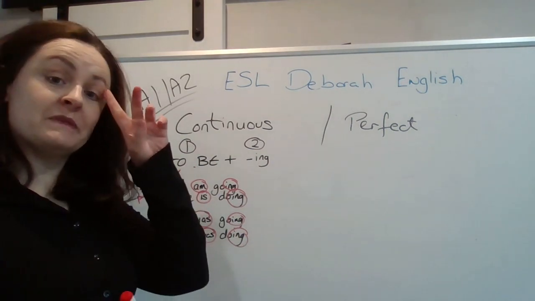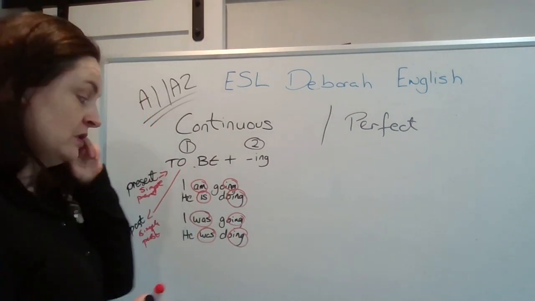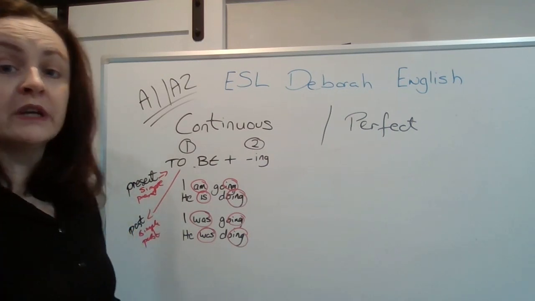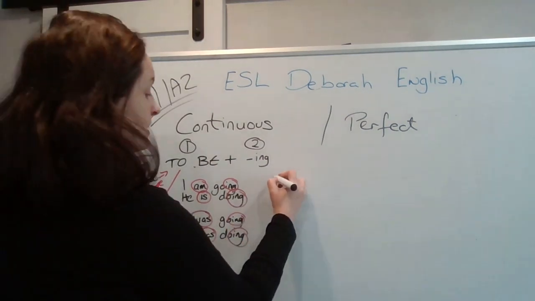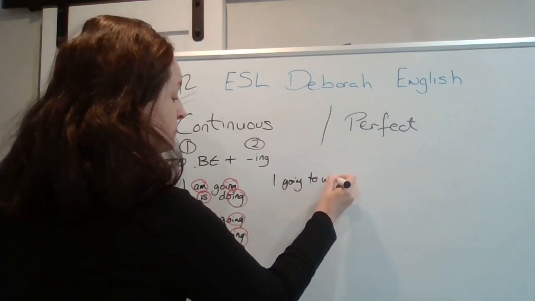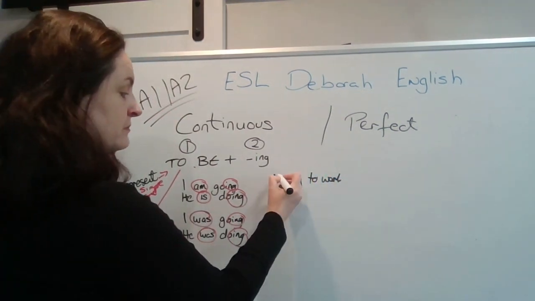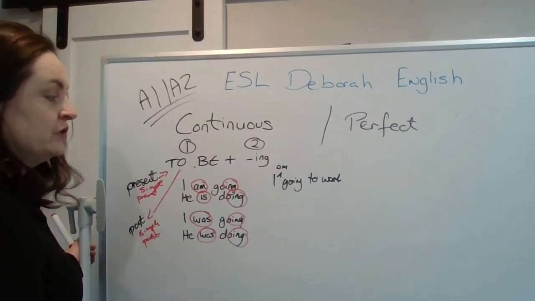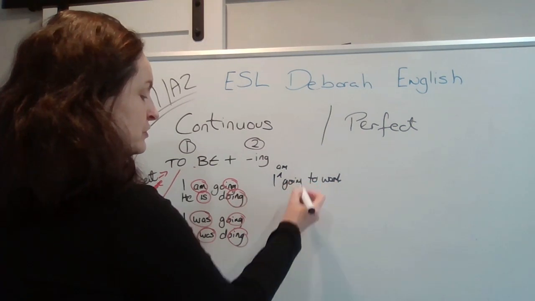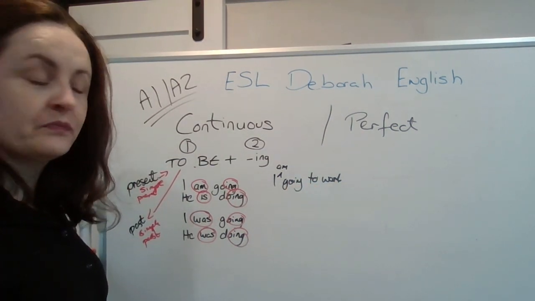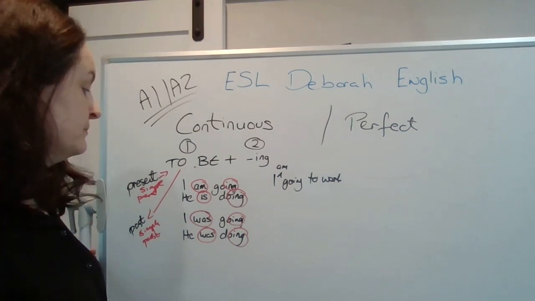So what's a common mistake that people make here? Well, they say, I going to work. No, it must be I am going. You often see people using the continuous tense too much. They overuse it.